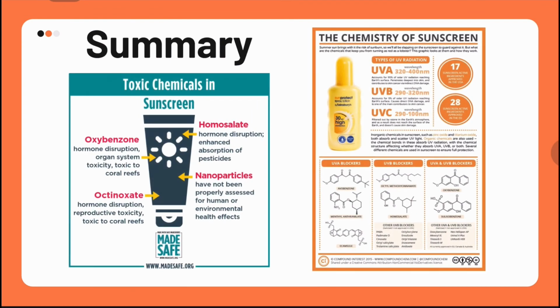Let's summarize what we have looked at. I have talked about the organic chemical substances in sunscreen. Each of them has different chemical structures, qualities, properties, and energy. Therefore, you should know the composition of the sunscreen to see whether it can protect you from UV rays or not by looking at the label and the ingredients list on the sunscreen product.